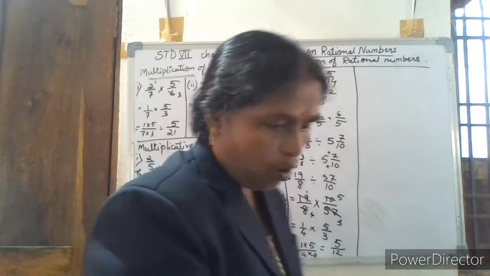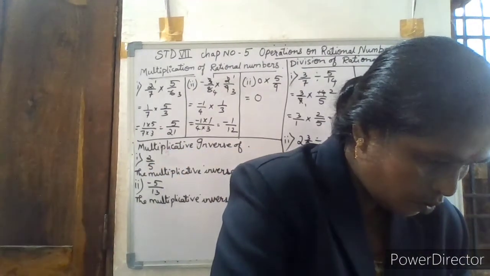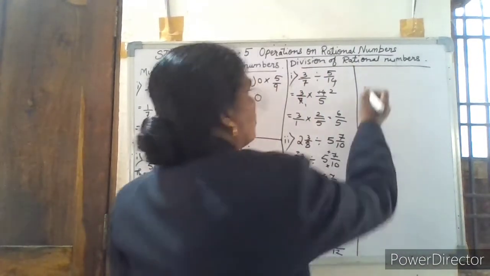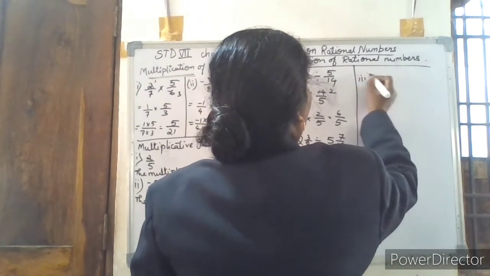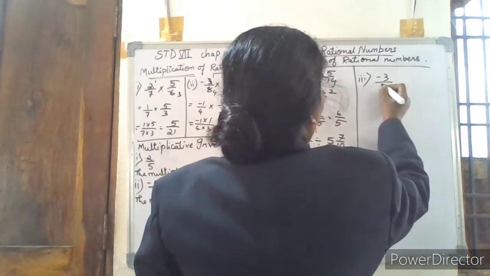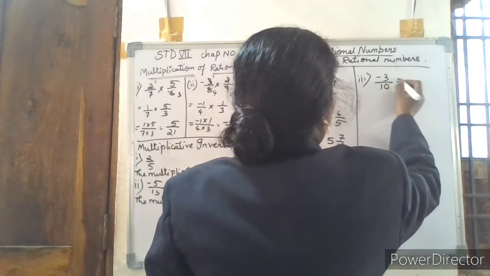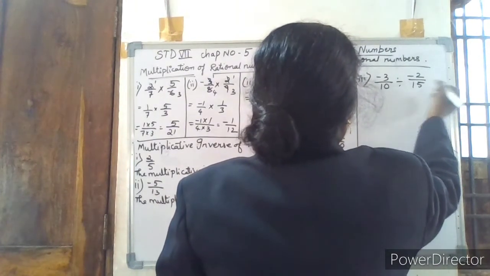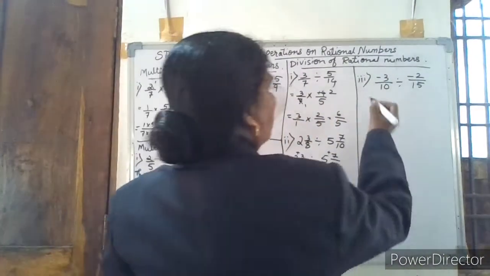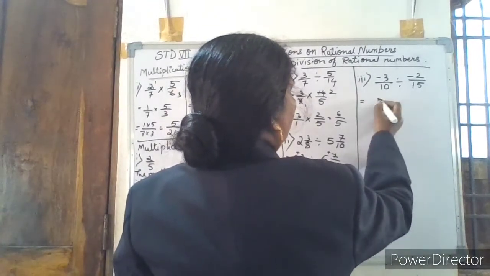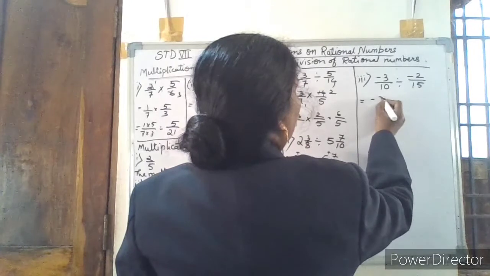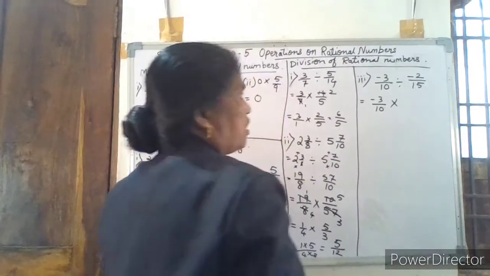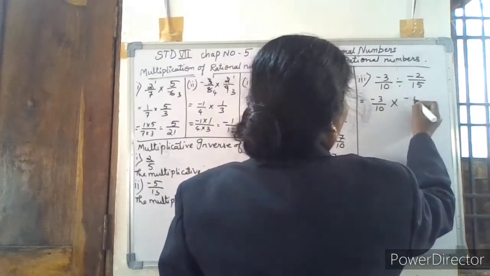Division of rational numbers. One more example. Suppose minus 3 by 10 divided by minus 2 by 15. It is given this way. Now, division of rational numbers: this is equal to minus 3 by 10. Here, you have to multiply by taking the reciprocal. So it will be minus 15 by 2.